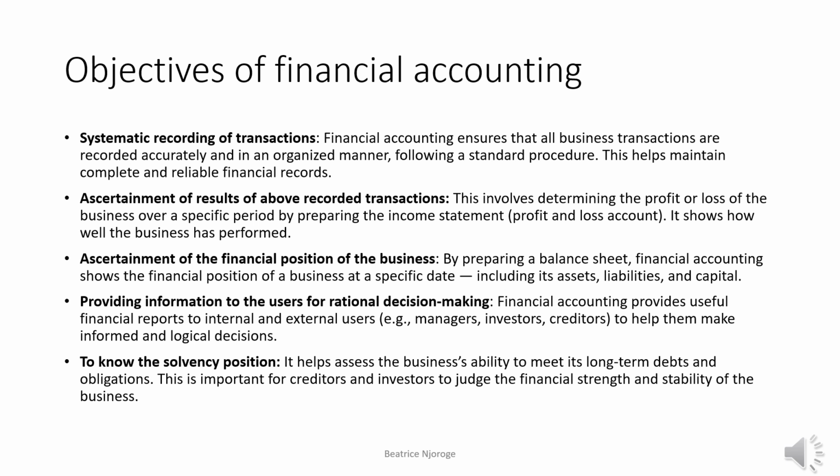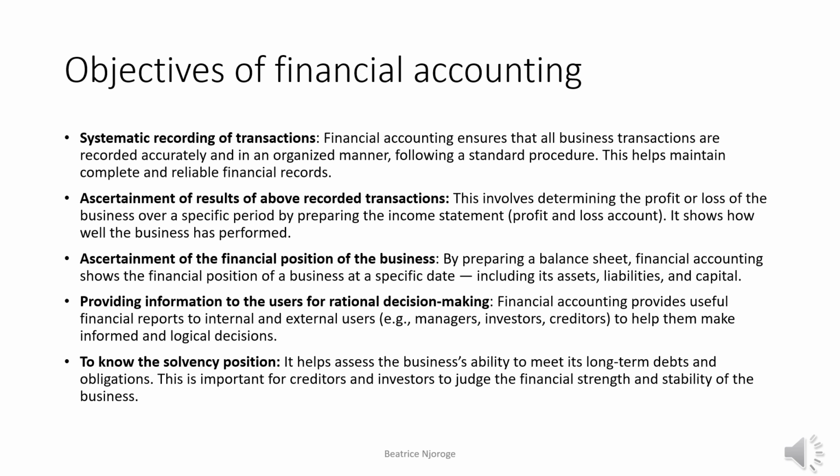How do we know the financial position of the business? This is done by a financial statement that we prepare later on called the balance sheet or the statement of financial position. So by preparing a balance sheet, financial accounting shows the financial position of a business at a specific date. And the statement of financial position comprises three things, that is the assets, liabilities, and capital. What is an asset? An asset is what a company owns.